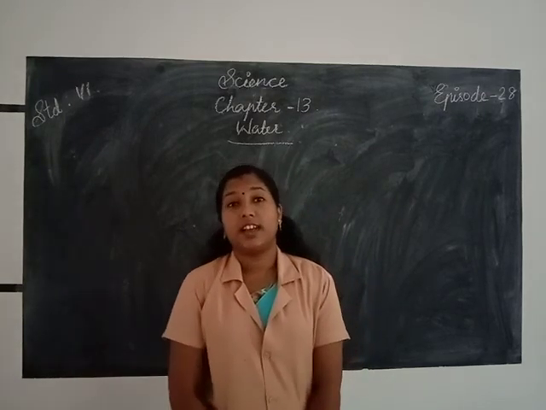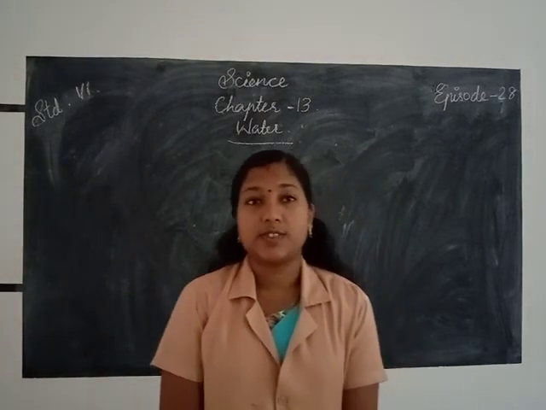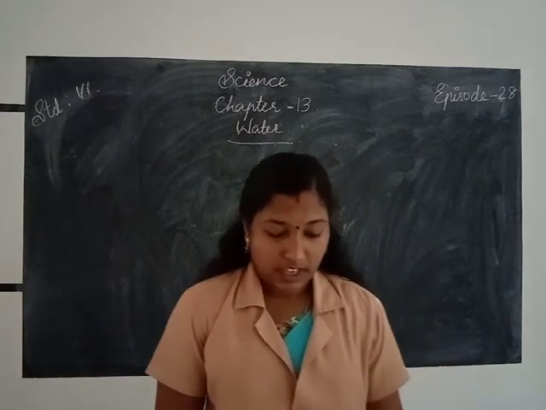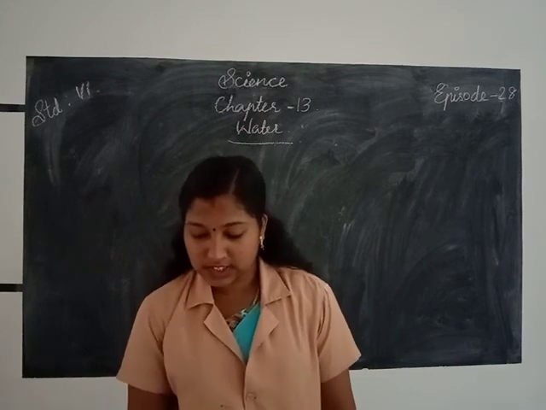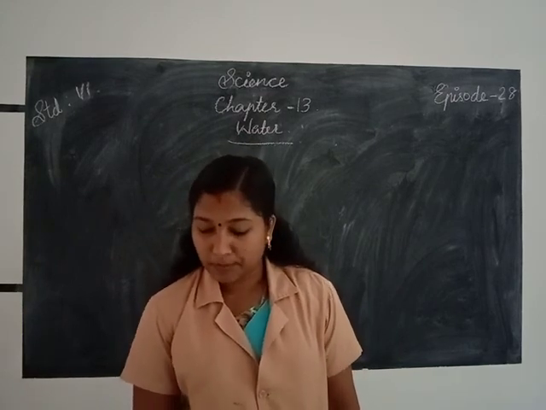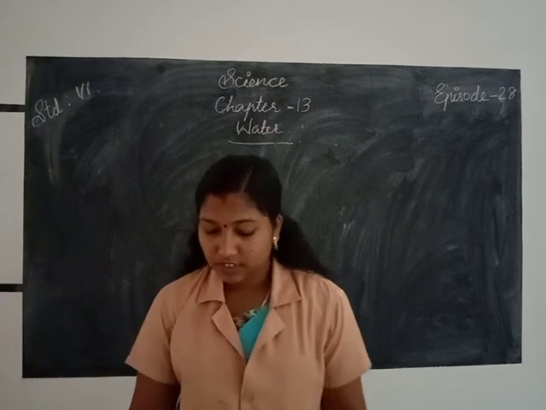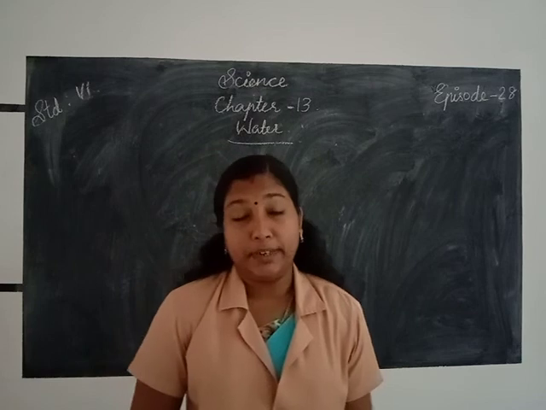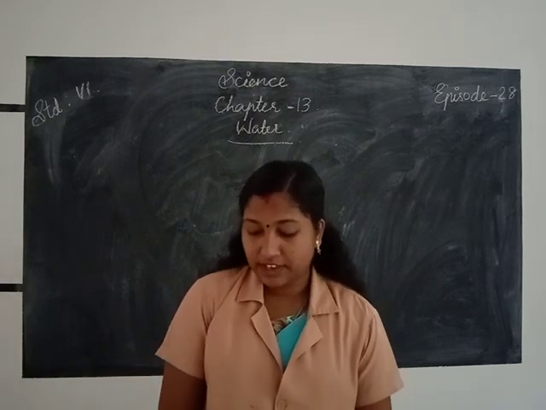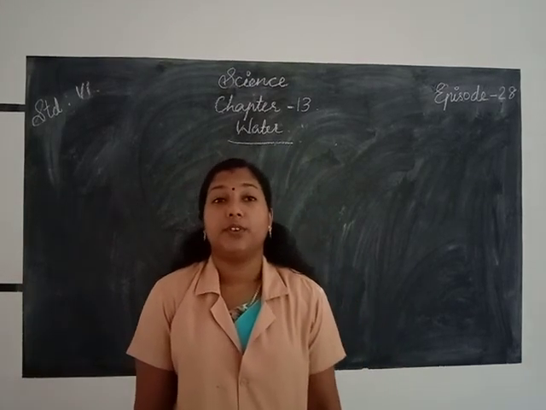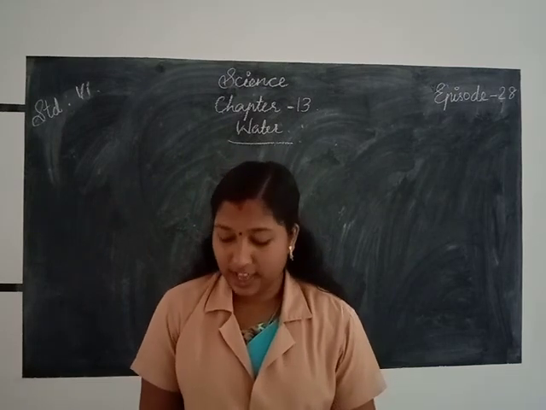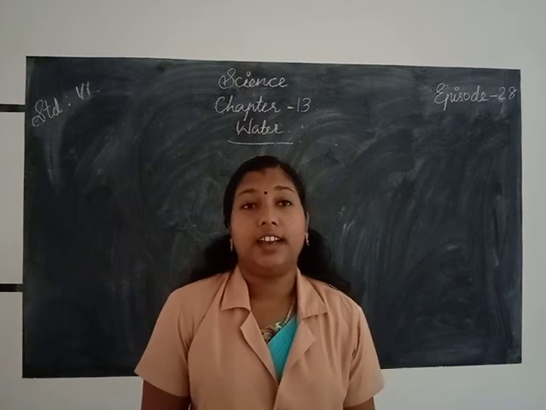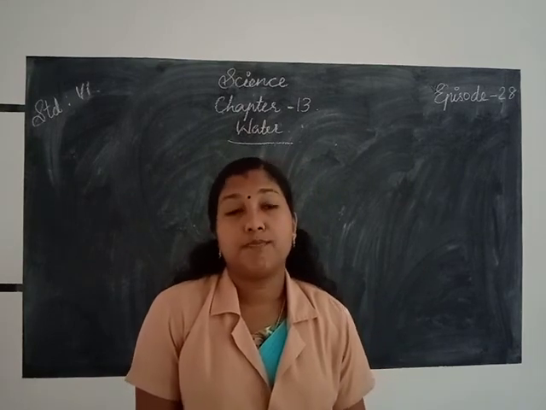So what all things did we learn in the previous class? We learned about water. Water is the precious thing found on the earth. We know that water is precious, fundamental and the most essential factor needed for a living organism. We already learned that we call our earth a blue planet.